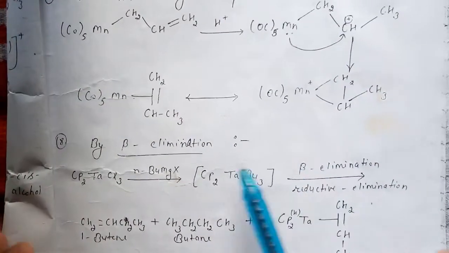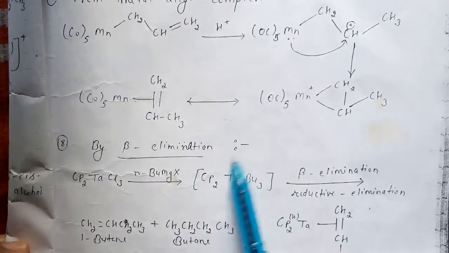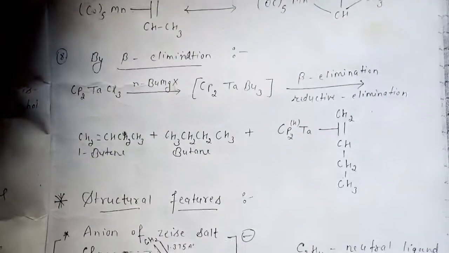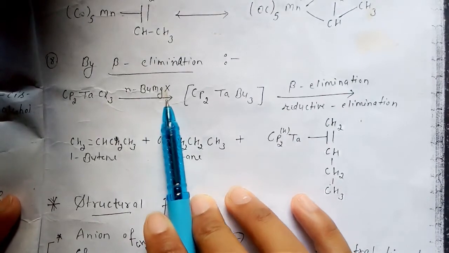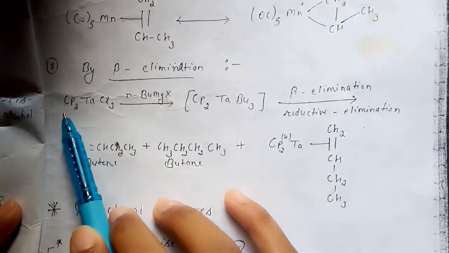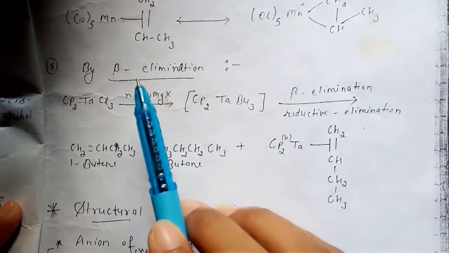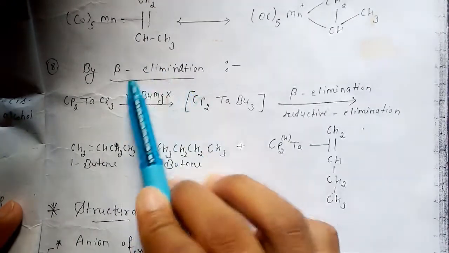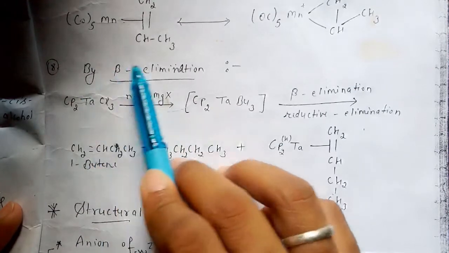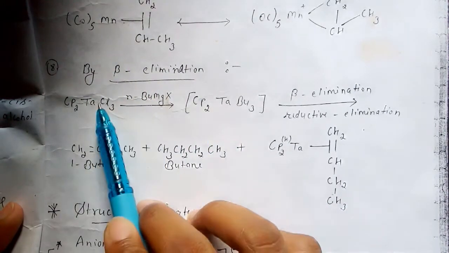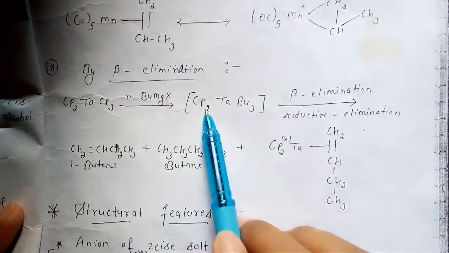The next method is by beta elimination. So what do you mean by beta elimination? It means a beta hydrogen will get removed, right? So here is a metal complex in the presence of Grignard reagent, and after the Grignard reagent this butyl will combine with this, and chlorine will get removed from here.